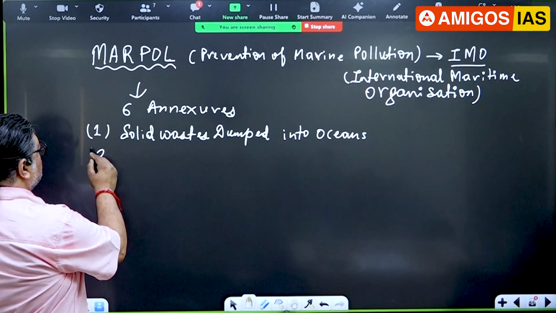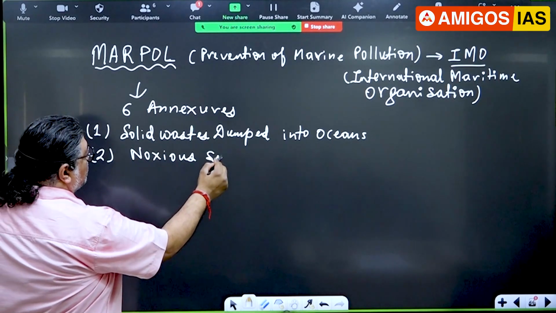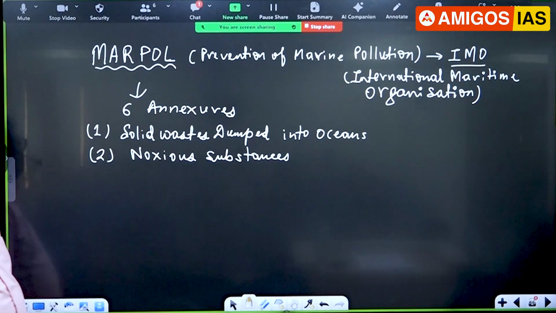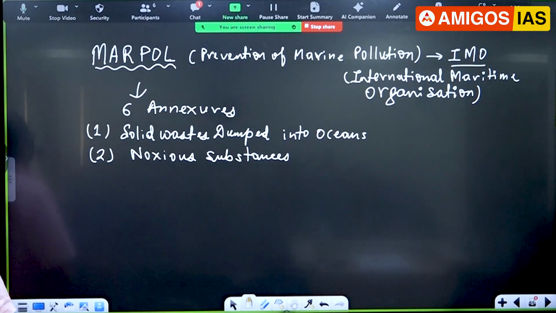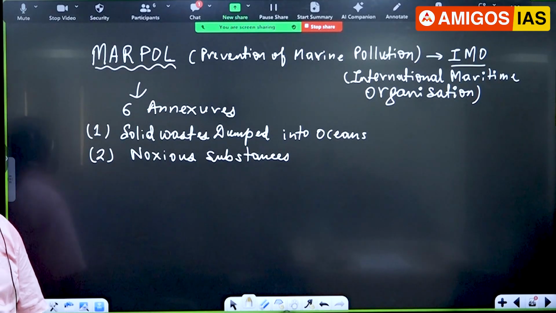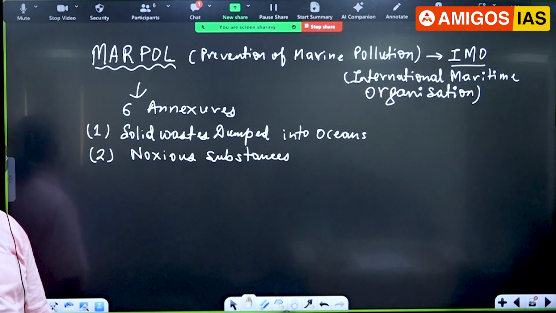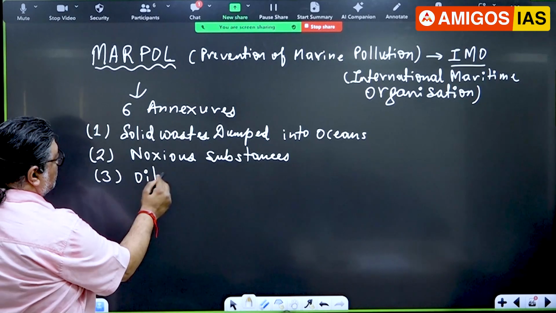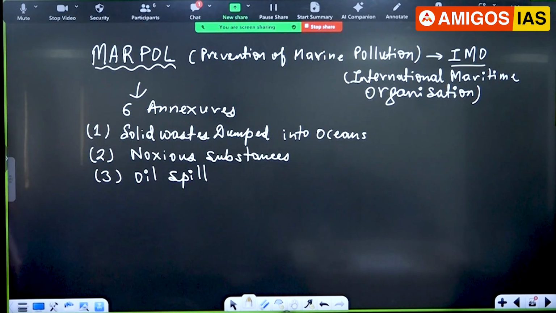Second comes this one. Chemicals. Sometimes accident, sometimes maybe leakage, noxious substances. And it happens through maritime trade, when trade happens there. Oil spill.